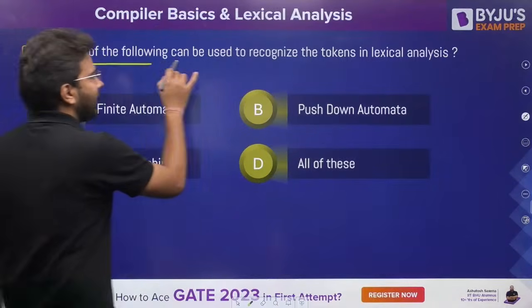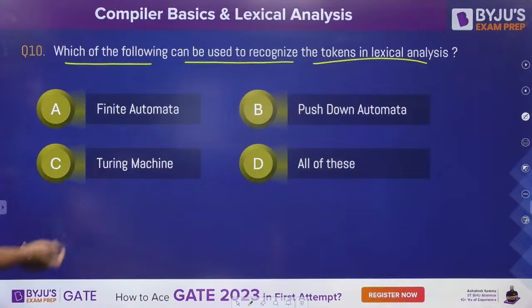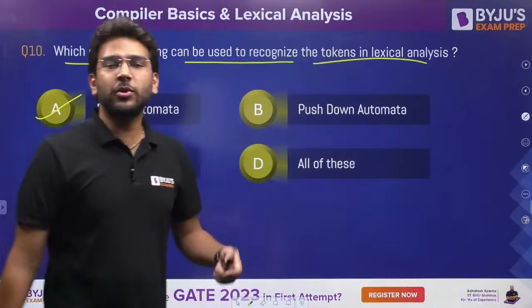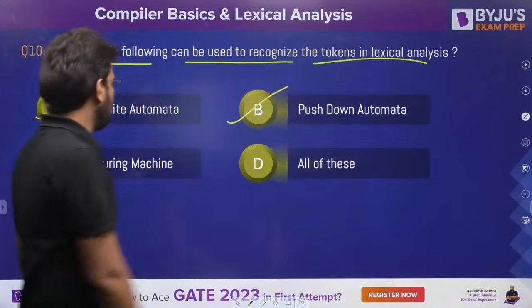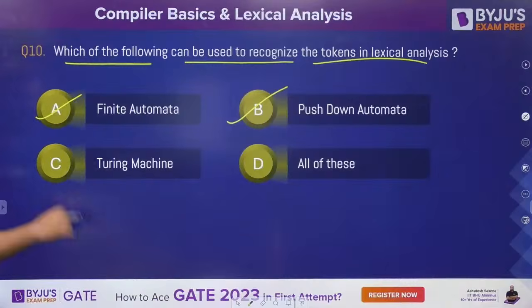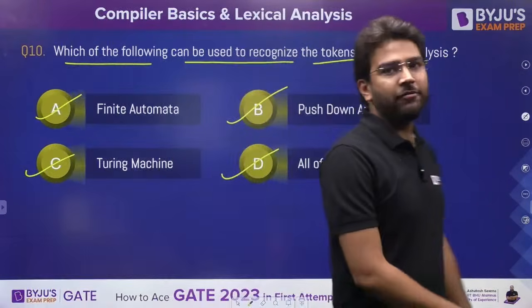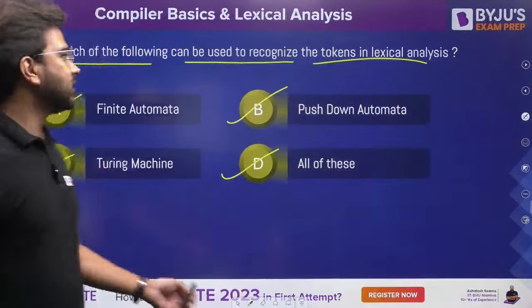Which of the following can be used to recognize the tokens in lexical analysis? Finite automata, yes, we can use. Push down automata, yes, we can use, because push down automata is superset of finite automata. Turing machine, yes, we can use. That is also correct because it is the superset of all machines, and here we have all of these as the correct answer.